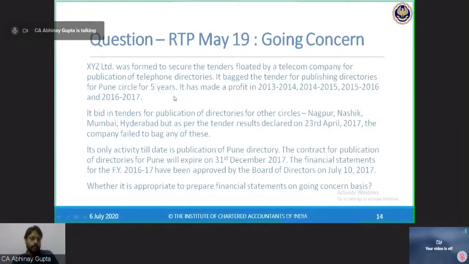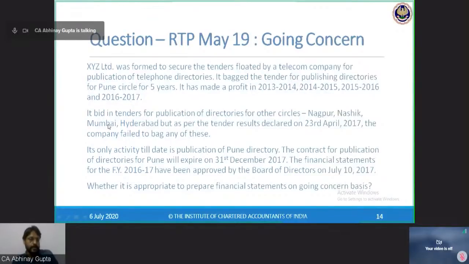So simply, the question facts are simple: XYZ is a telecom company. They have received an order from Pune Circle for 5 years, and out of 5 years, 4 years are completed. That is, financial year 13-14 is completed, 14-15 is completed, 15-16 is completed, and financial year 16-17 is completed. Okay.